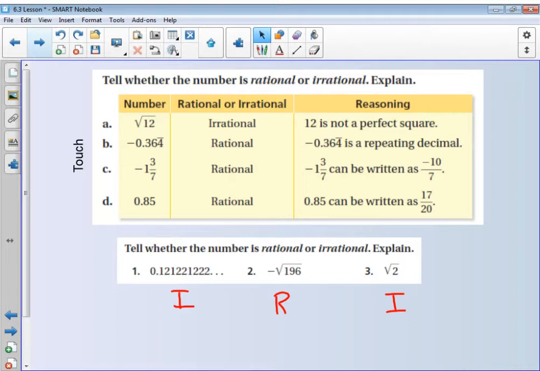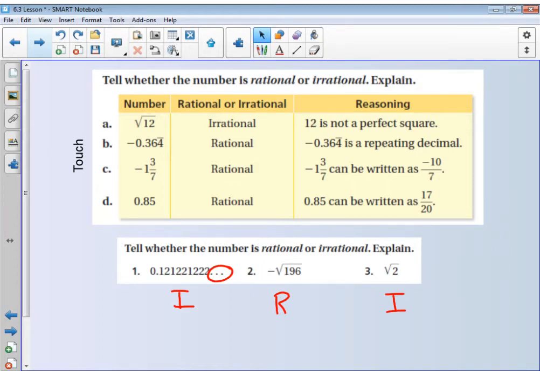Okay, so here for number 1, we had an irrational number. And one thing I forgot to go over earlier is anytime you have these 3 dots, that means that number is going to continue forever. Not as a repeating number, but it's going to continue to go on forever. So those 3 dots mean a non-terminating number. Number 2, the square root of 196 is 14, so that would have been a negative 14. So we did get a rational number there. And number 3, 2 as a whole number is not a perfect square, so that is also considered irrational.